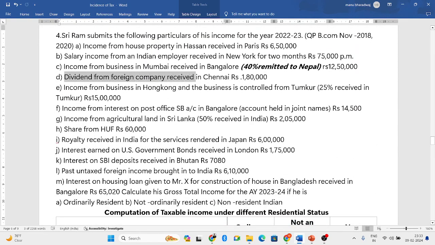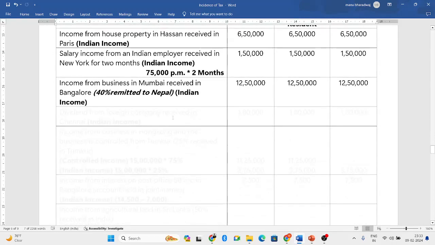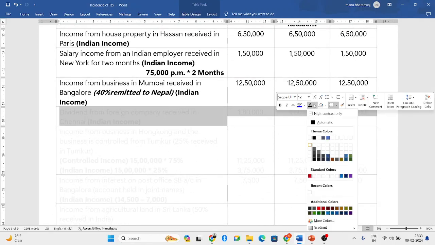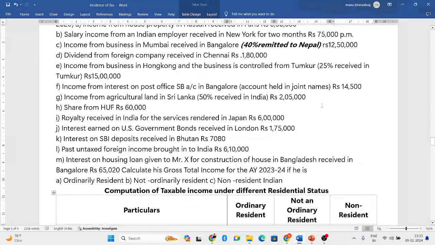Dividend from foreign company received in Chennai. So you are receiving the amount in Chennai, the receiving aspect is in India, and the dividend has arisen in a foreign company. So the income has arisen in a foreign company but is received in India. If one aspect is in India, we consider it to be Indian income. So in all three columns you have to write the amount. Next.